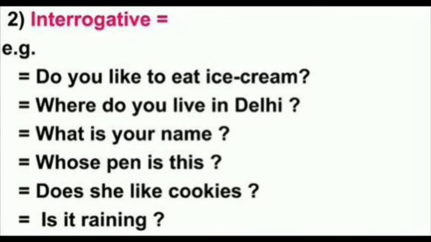Most of the interrogative sentences begin with WH words such as who, what, when, where, how. Some interrogative sentences begin with helper verbs such as is, are, does, has, etc.